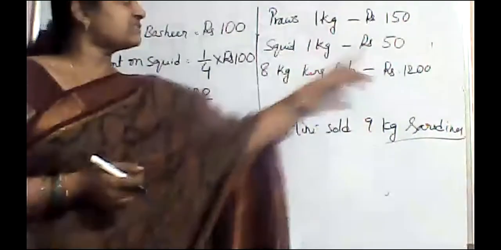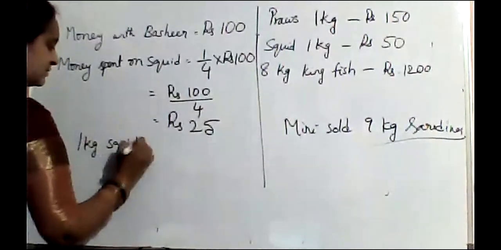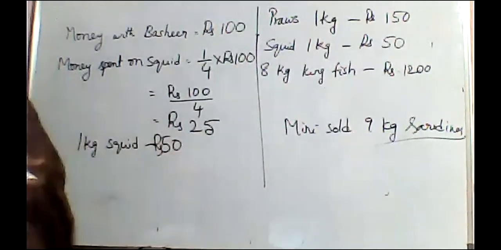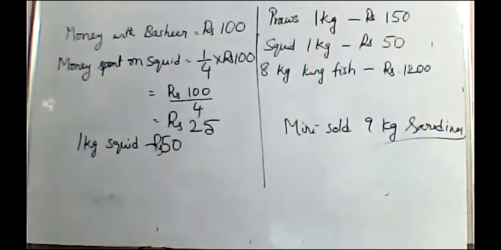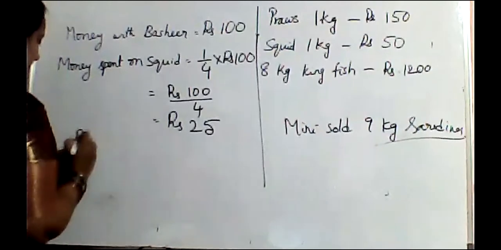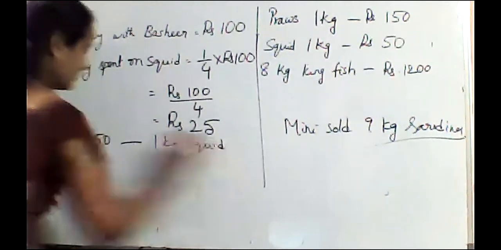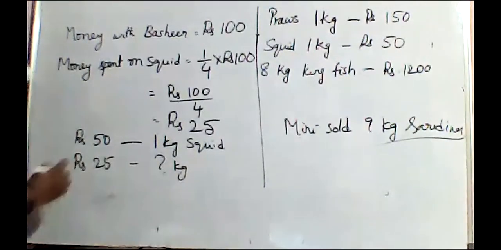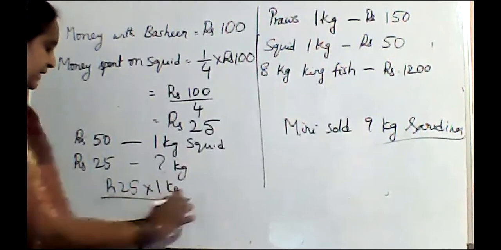Here 1 kg squid is 50 rupees. Then for 25 rupees, how many kgs will he get? For 50 rupees, we will get 1 kg squid. So for 25 rupees, 25 into 1 kg divided by 50.